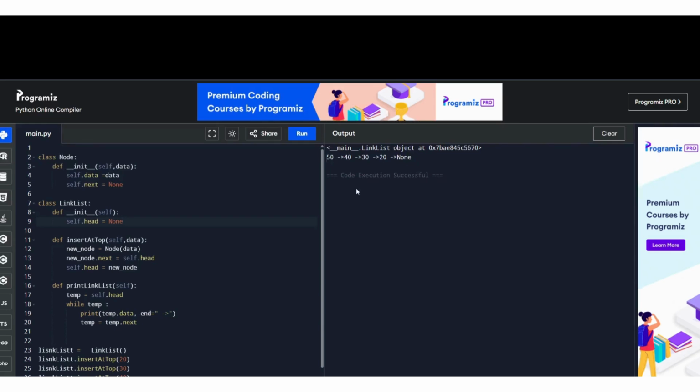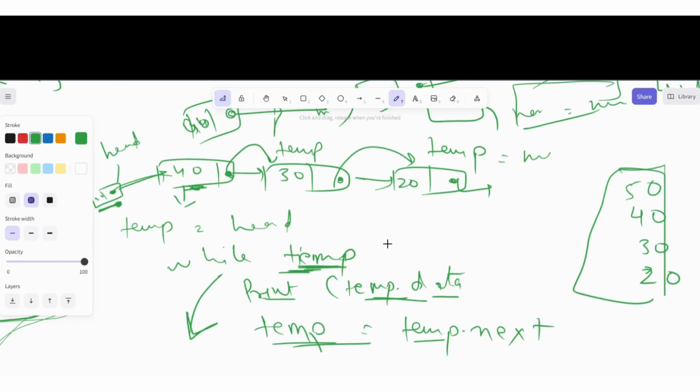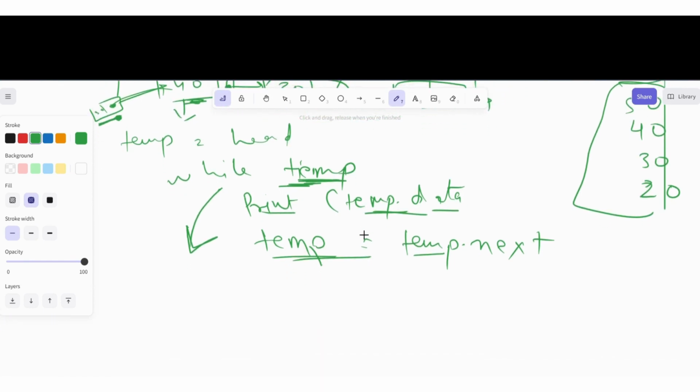Like here also, each and every node is printed out. So I hope you understand how we are inserting the node and how we are printing our node. Now in the next video, I will tell you how we can delete from any node or from any specific position or from the middle of the linked list.